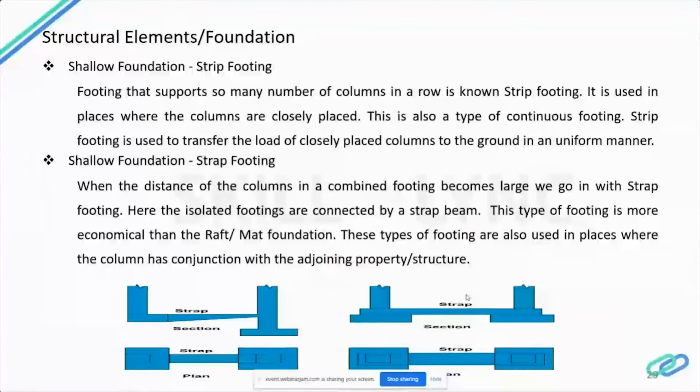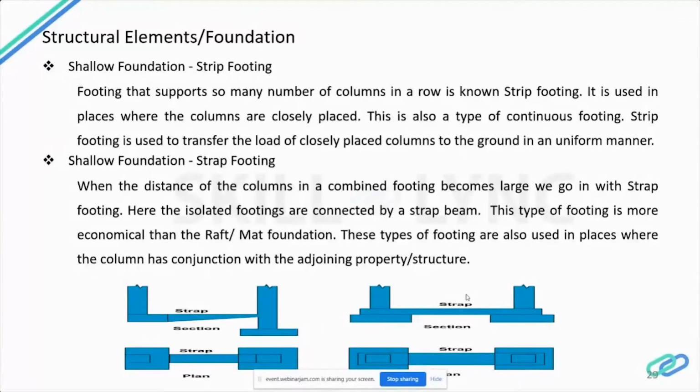So next is the strip footing. Footings that support a number of columns in the same row are known as strip footing. It is used in places where columns are closely packed. This is a type of continuous footing, and strip footing is used to transfer the load of closely placed columns to the ground in a uniform manner.